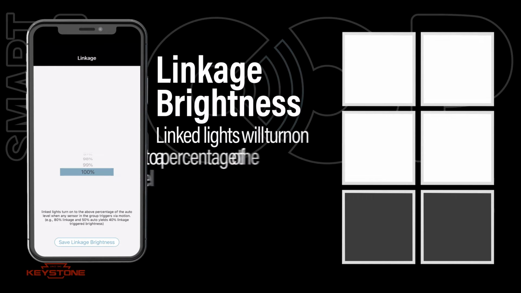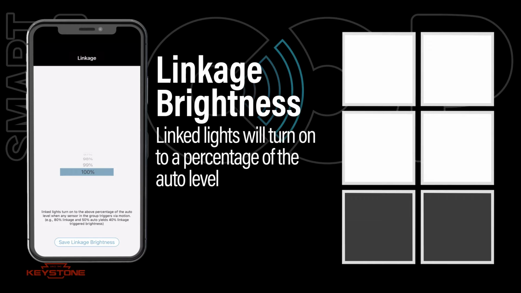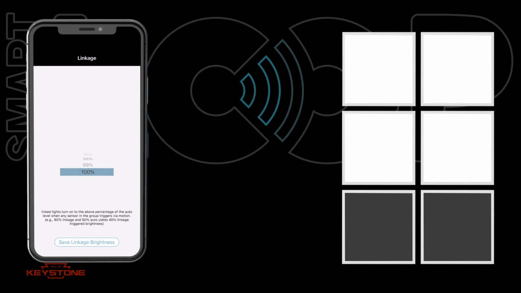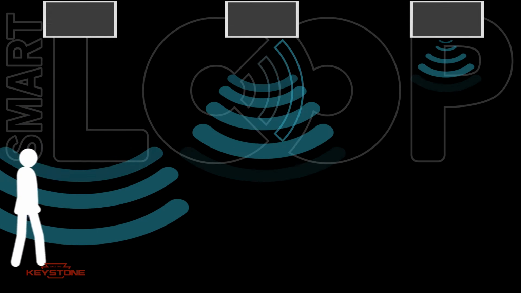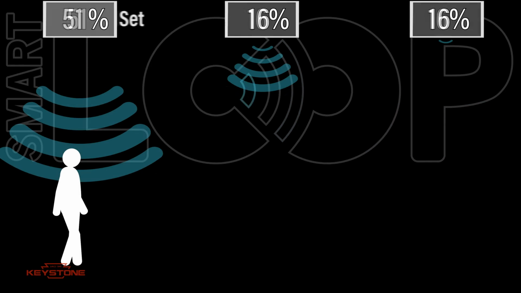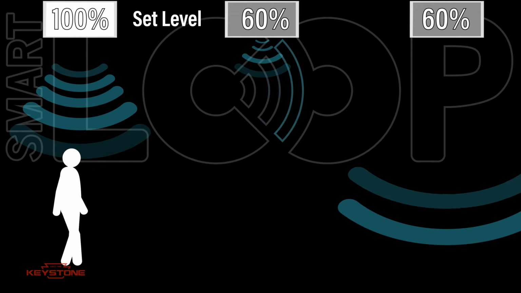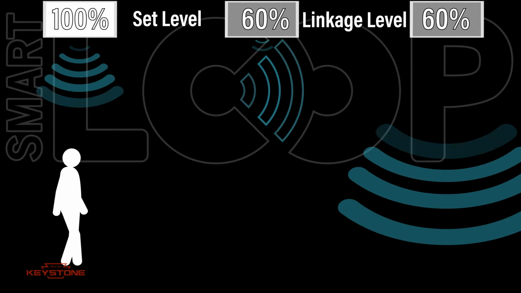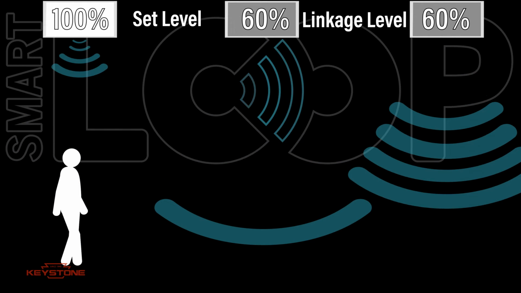You will then be prompted to select the linkage level, which will determine the room's linkage brightness. If a fixture's sensor detects motion, linkage allows the other fixtures in the group to respond at different light levels. For example, in a warehouse, if the first fixture detects motion, it will turn on to its set level at 100%. Then the next fixture will turn on to its linkage level, allowing visibility while maximizing energy savings.